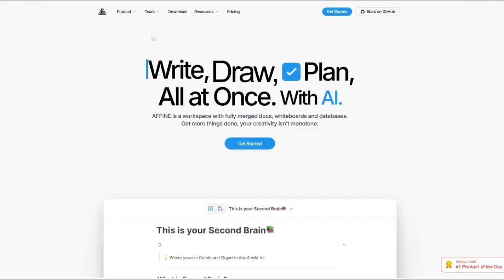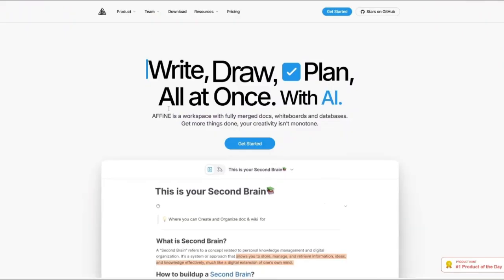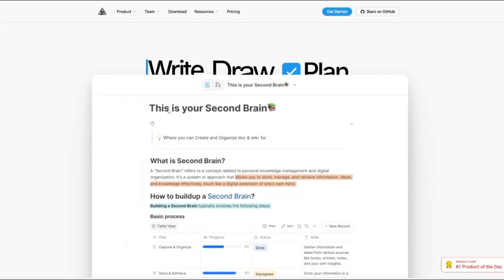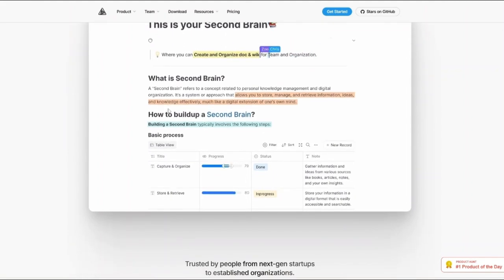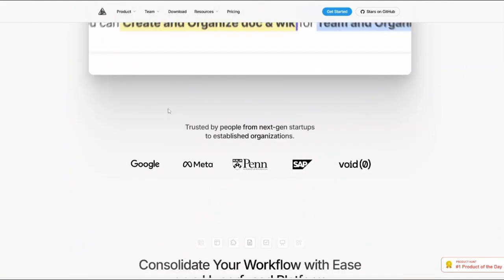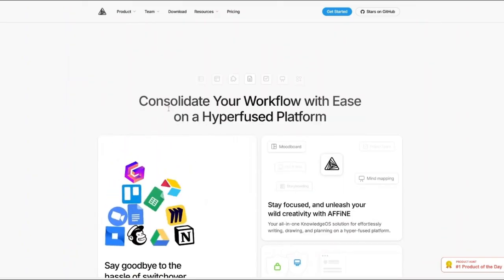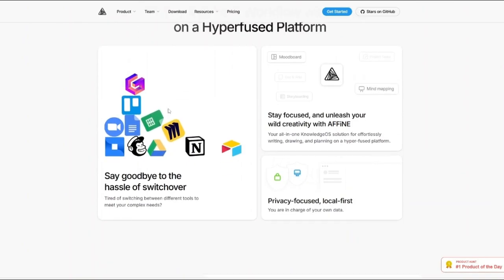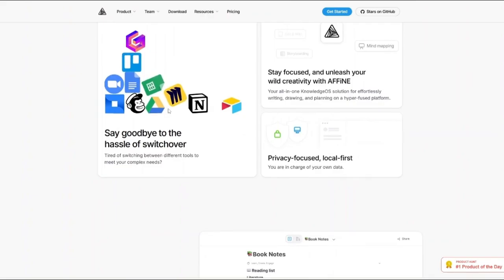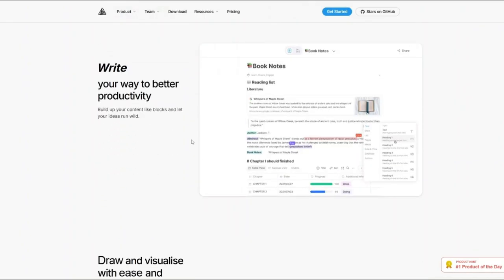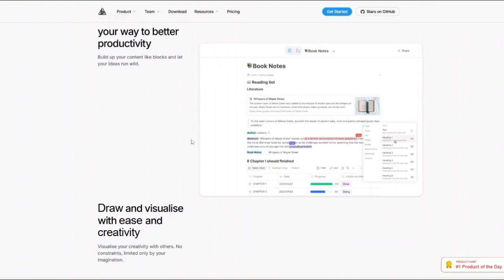Now let us talk about AFFiNE. It's one of the most exciting newcomers in the productivity space because it doesn't simply copy Notion. Instead, it combines document editing, whiteboarding, mind mapping, and knowledge management into a unified workspace. What makes AFFiNE especially interesting is its hybrid approach to information. Traditional note-taking tools usually force users into either document mode or visual mode, and AFFiNE allows you to seamlessly switch between structured documents and visual whiteboards without losing context. This creates a much more flexible environment for brainstorming, planning projects, designing workflows, studying complex topics, and organizing research.